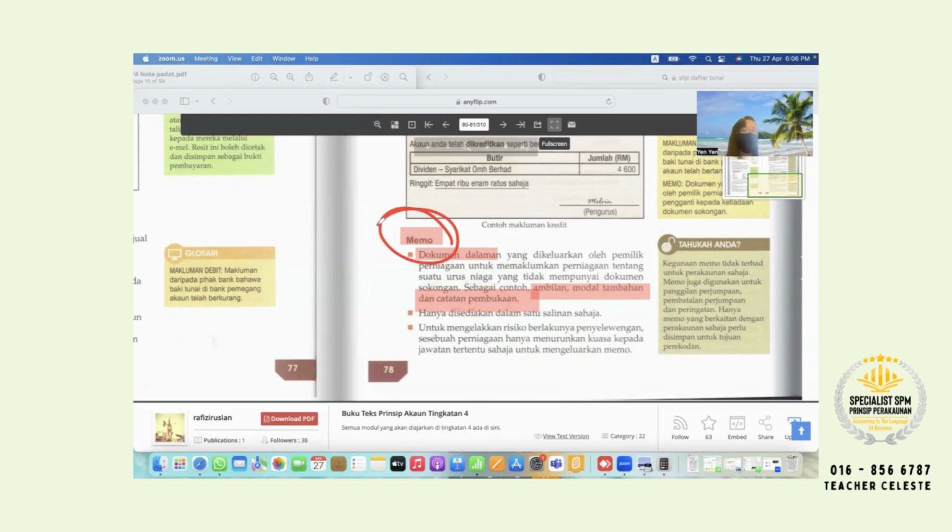Okay, why do we need memo? To reduce penyelewengan. Penyelewengan means that your staff may take things. If you didn't write the memo, maybe you can't realize the stock is short already. Then you can't find who took the barang. How come it wasn't sold, but the barang is not in the storeroom? Okay, so this is the purpose. Next, continue.